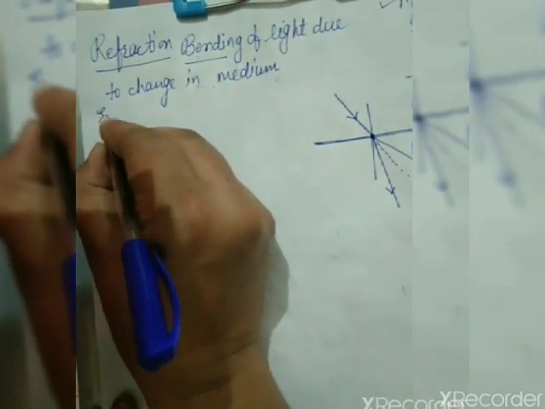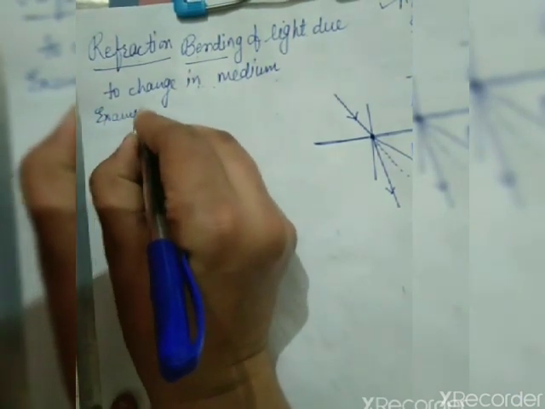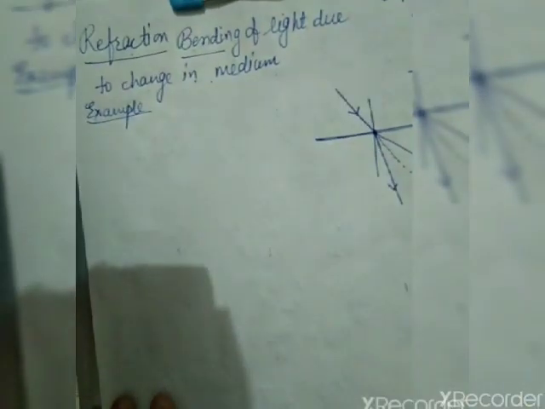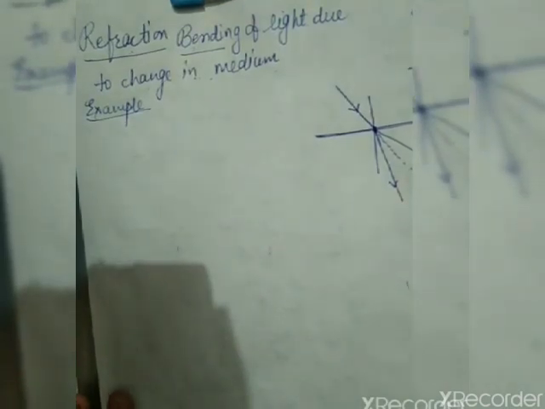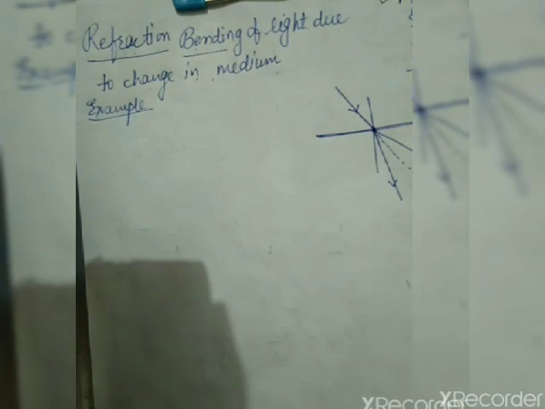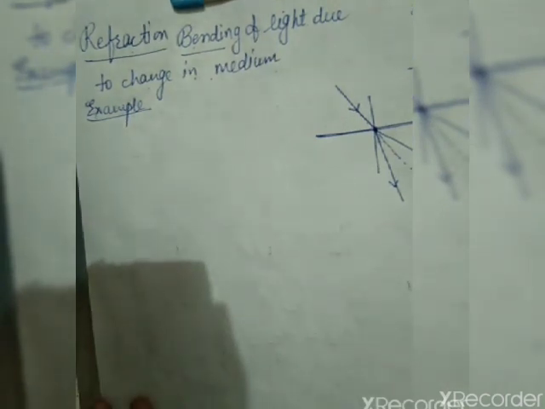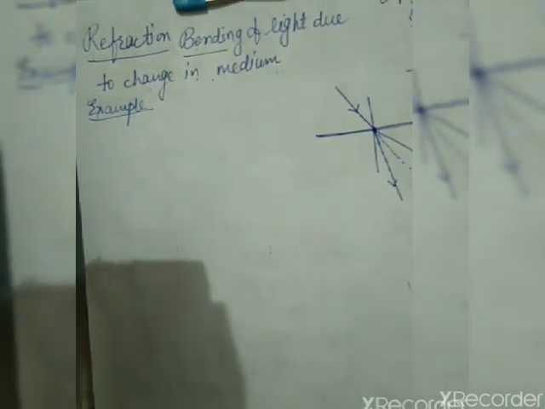So, what about examples? Not only examples but practical activities I have shown you in my first video regarding refraction. Lemon activity, in which the size of the lemon enlarged when it is kept in water. Pencil activity, in which the pencil bends at the interface when it is kept in water.